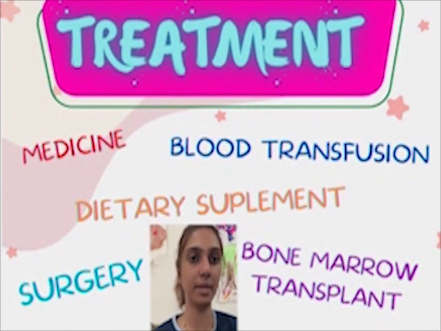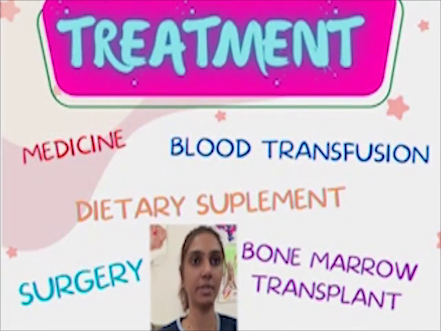Today I'm going to talk about the treatment and management for anemia. Anemia can be treated using several methods. Firstly, by medicating the patient with anemia. Anemia may be caused by autoimmune disease, so medicine is used to suppress the immune system. There are several medications such as ferrous sulfate, iron inhibitors and also folic acid, which are given to patients with anemia. Next is blood transfusion.